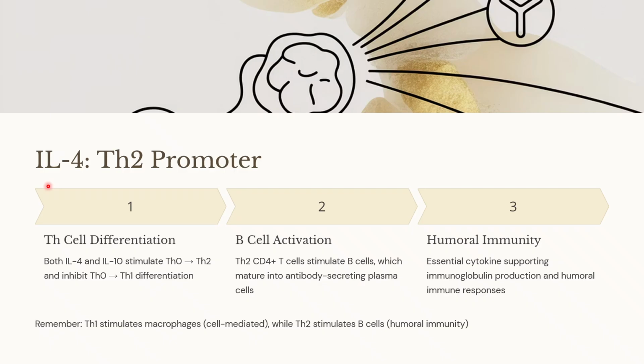The T helper 2 will normally stimulate B cells which mature into plasma cells that secrete immunoglobulins. This means this cytokine is important for supporting humoral immunity. T helper 1 will normally stimulate macrophages which do not secrete immunoglobulins and are a part of the cell-mediated immunity.